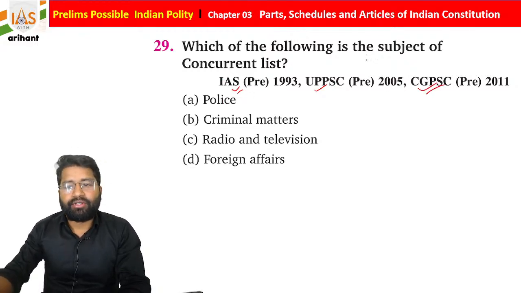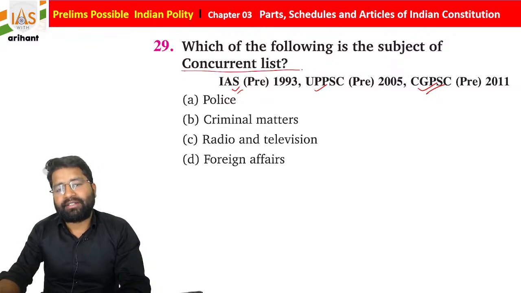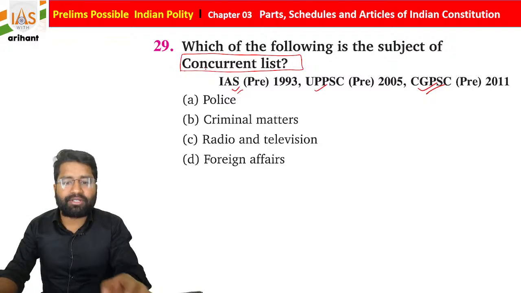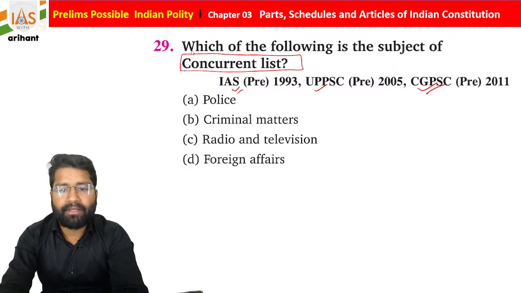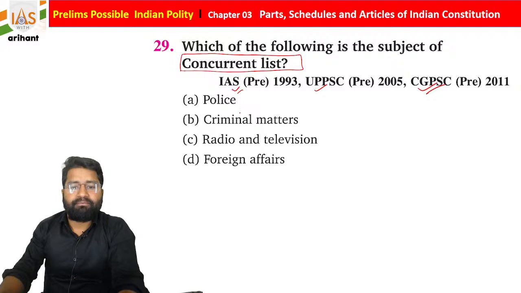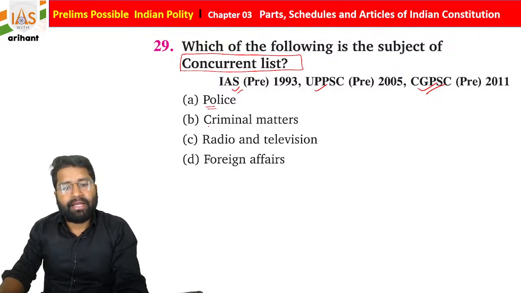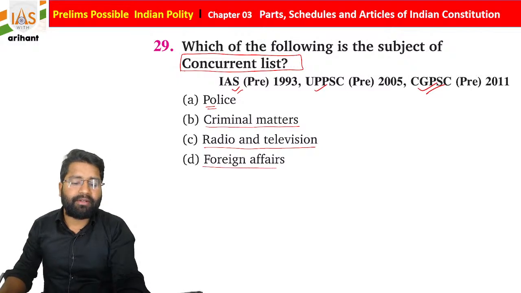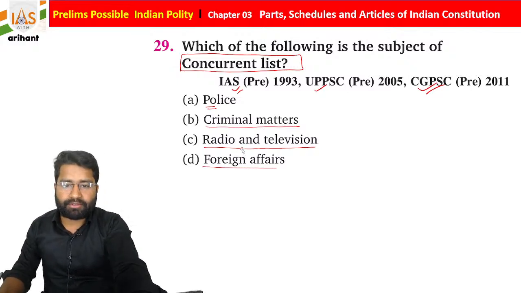Now, which of the following subjects is for the concurrent list? Over these subjects, the center as well as the state both can make law. So this is police, criminal matter, radio and television, foreign affairs. Who is going to take care of the same, students?